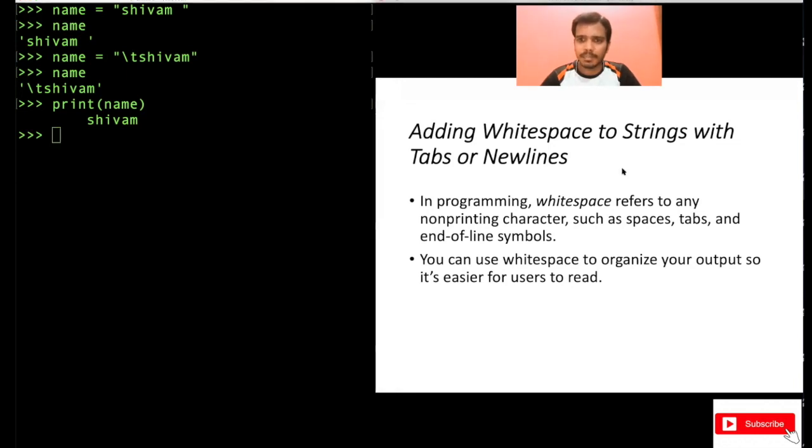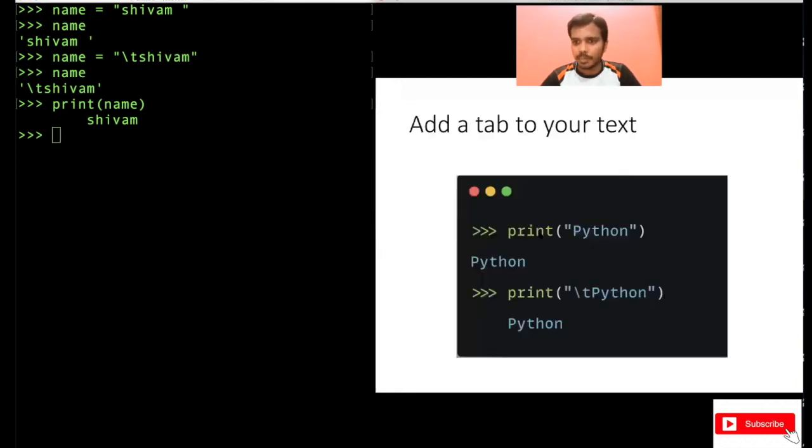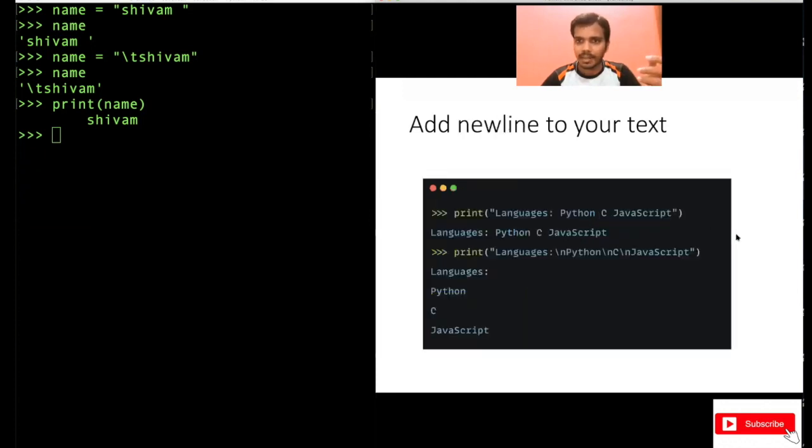Let me give you an example here. See this, if you print Python here, Python is printed. But if you print using a tab here, that is \t, the special symbol for that, then after some spaces, Python will be printed. It can be either 8 or 4, depending on your system. Also, you can add a new line to your code. That's very important. See the example here.